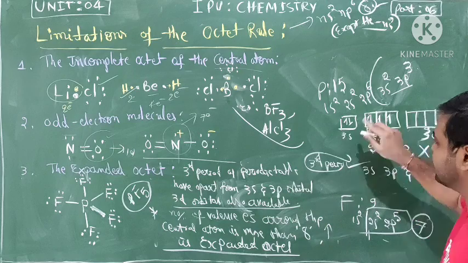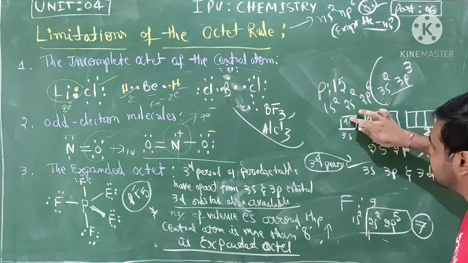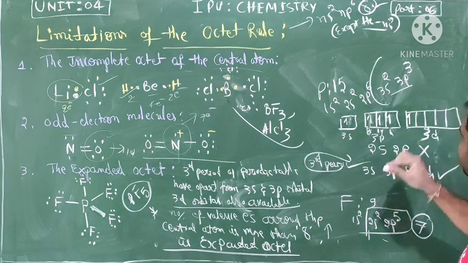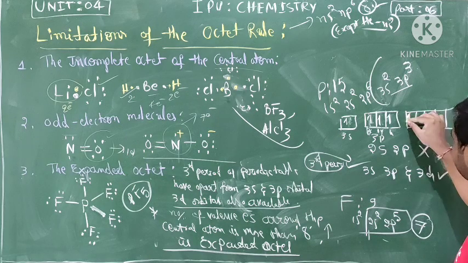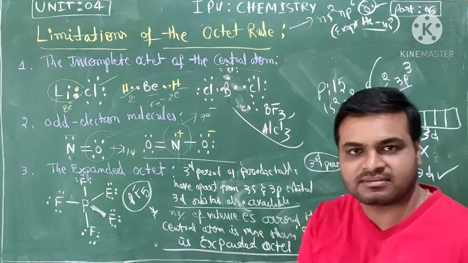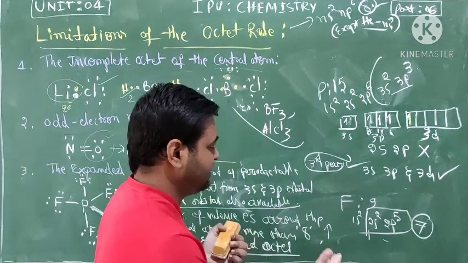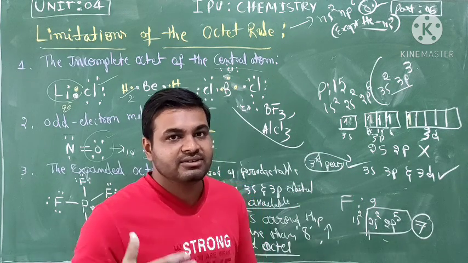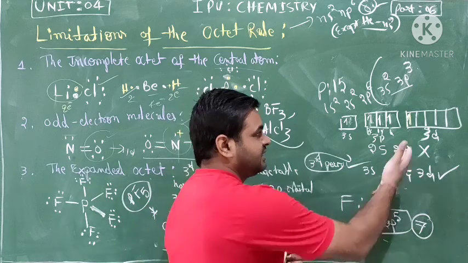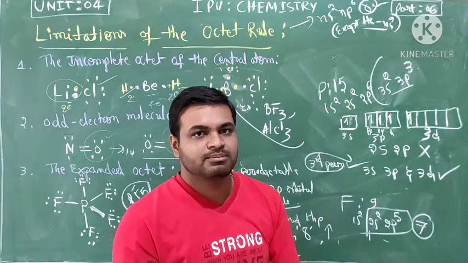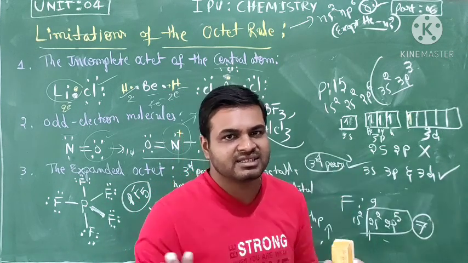So in this condition, 1 electron of the 3s is shifted towards the first orbital of 3d. In the third period we expect 3d orbitals to be available, but in the second period there are only 2s and 2p.